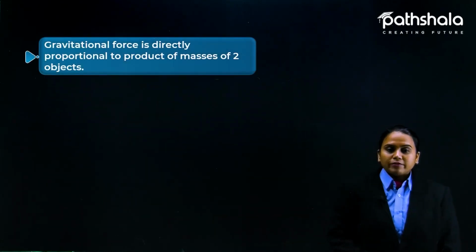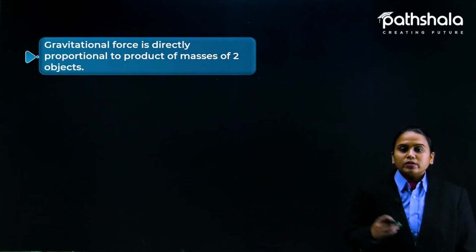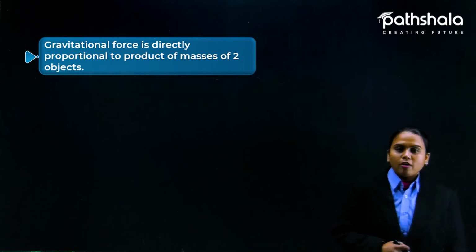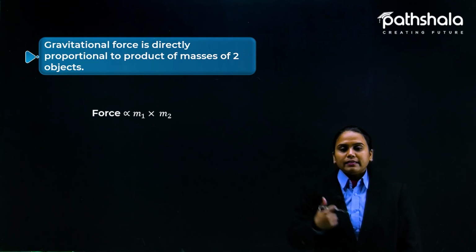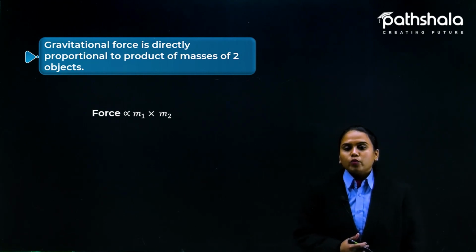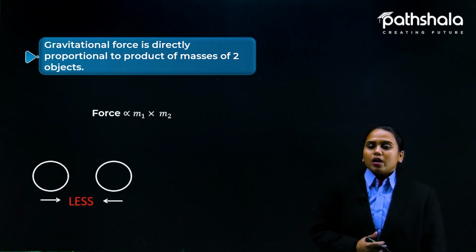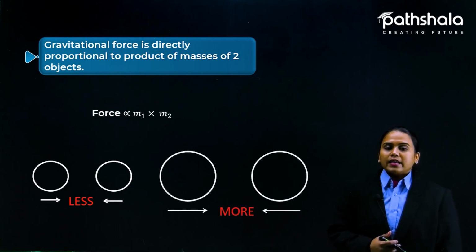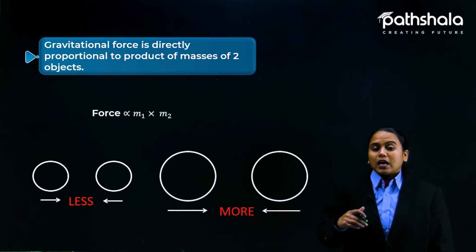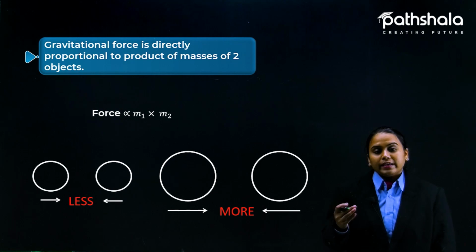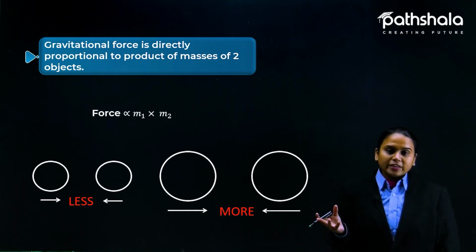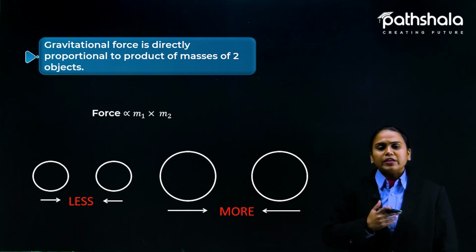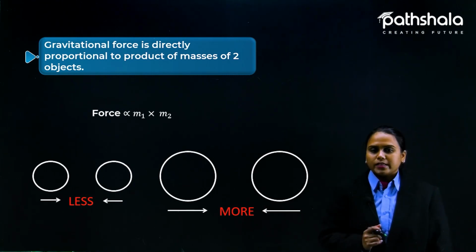So students, you have seen that the gravitational force is directly proportional to the product of the masses of two objects. As you have seen, we can write it like this: force is directly proportional to M1 multiplied by M2. And we have seen here that the masses are also affecting the gravitational force. How? Less mass, less gravitational force; more mass, more gravitational force. Okay, this part is easy.